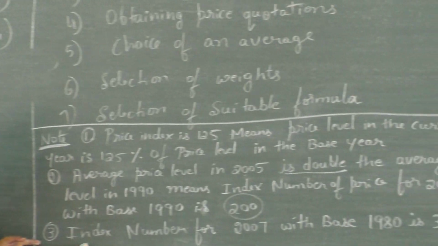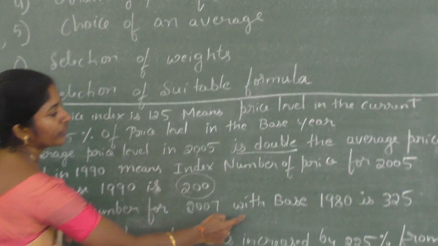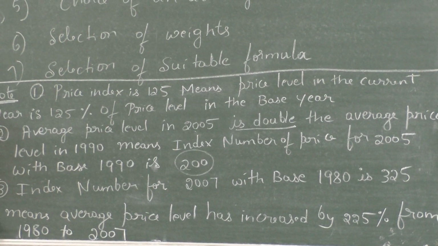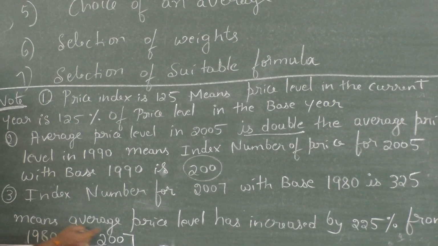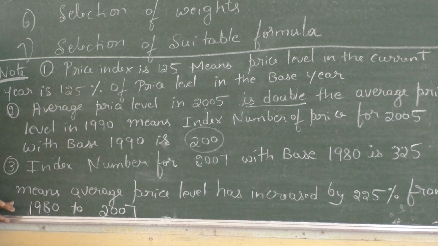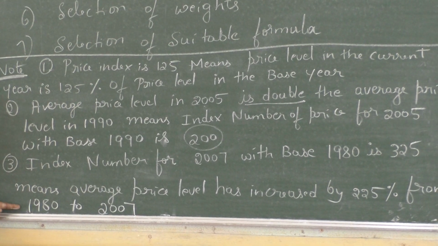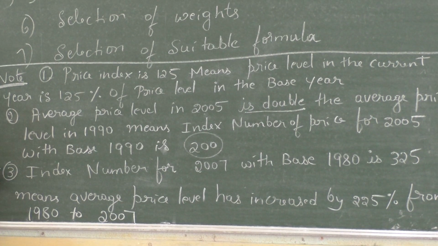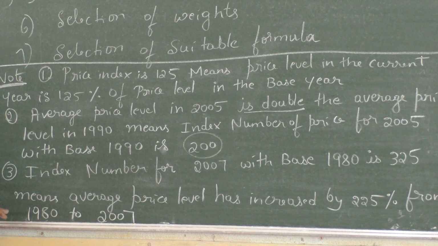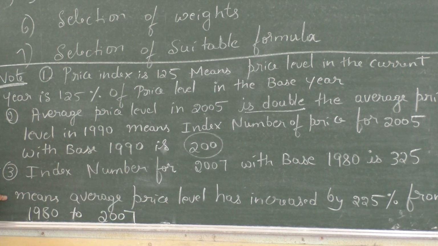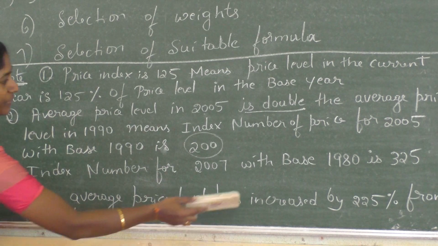Next, the third one: the index number for 2007 with base 1980 is 325. What does that mean? This means the average price level has increased by 225% from 1980 to 2007. Or you can write: the price level in the current year, 2007, is 325% of the price level in the base year 1980.